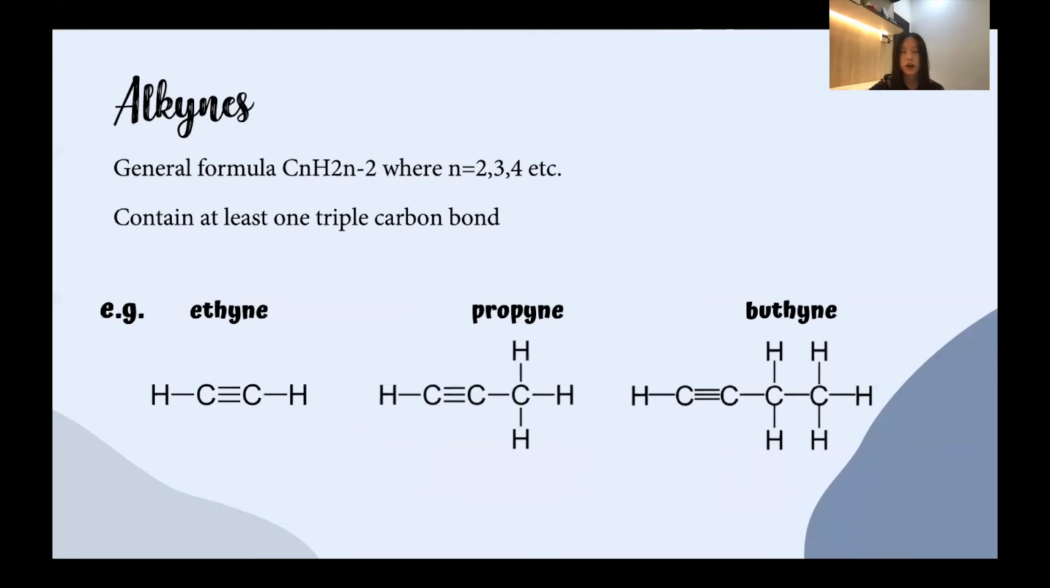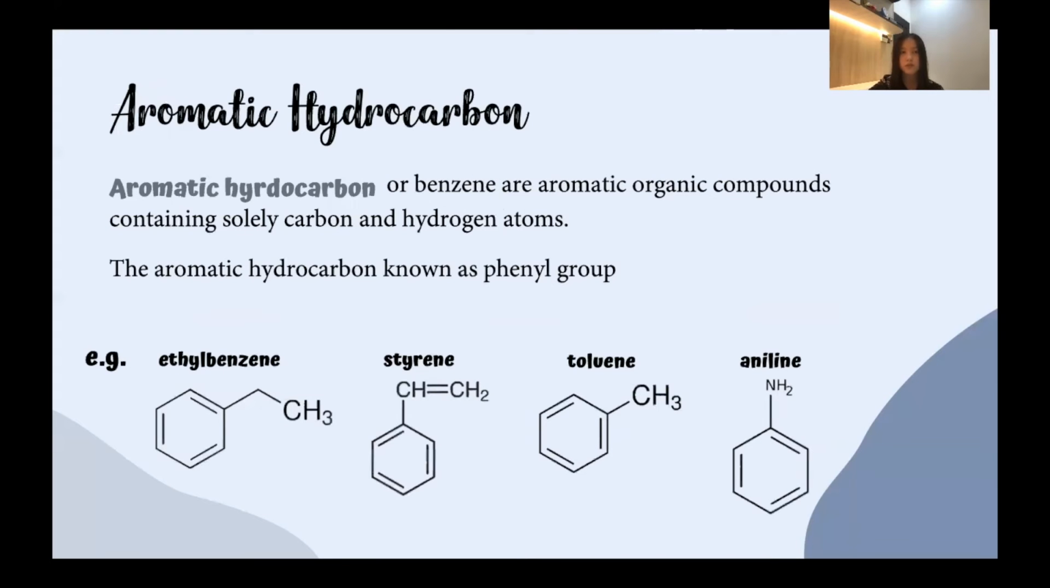The general formula of alkynes is CnH2n-2, where n is equal to 2, 3, 4, etc. Alkynes contain at least one triple carbon bond, and the examples of alkynes are ethyne, propyne, and butyne. Aromatic hydrocarbon or benzene are aromatic organic compounds containing solely carbon and hydrogen atoms. The aromatic hydrocarbon is known as the phenyl group. The examples of aromatic hydrocarbon are ethylbenzene, styrene, toluene, and aniline.